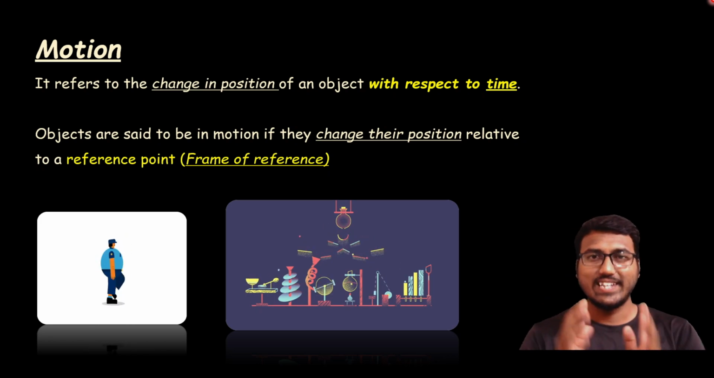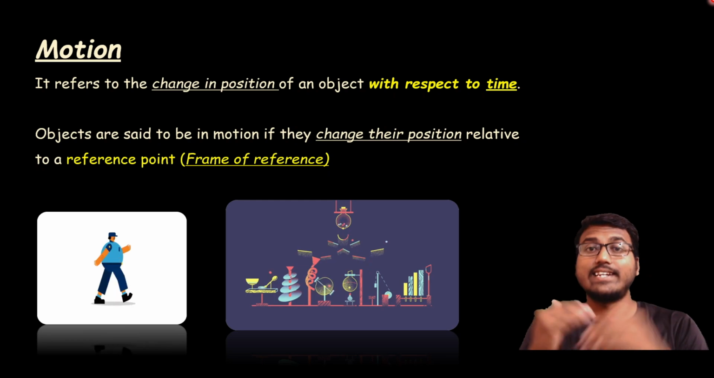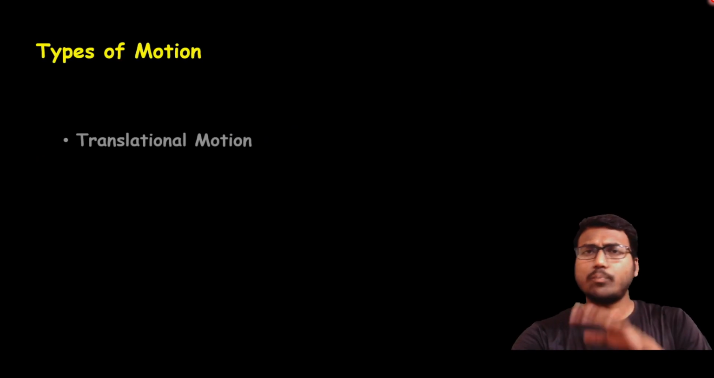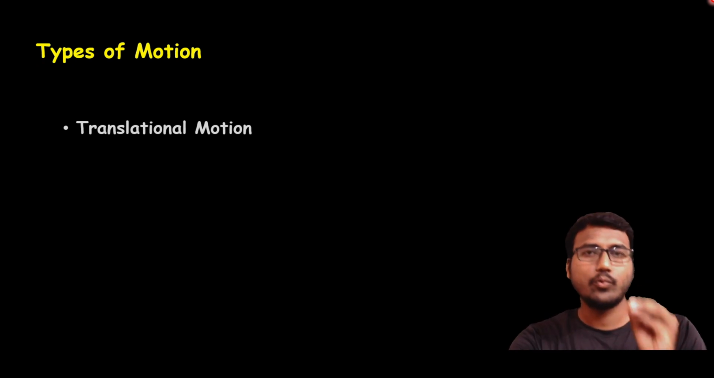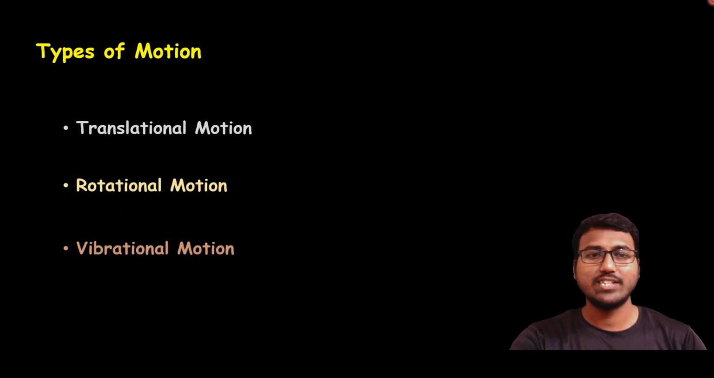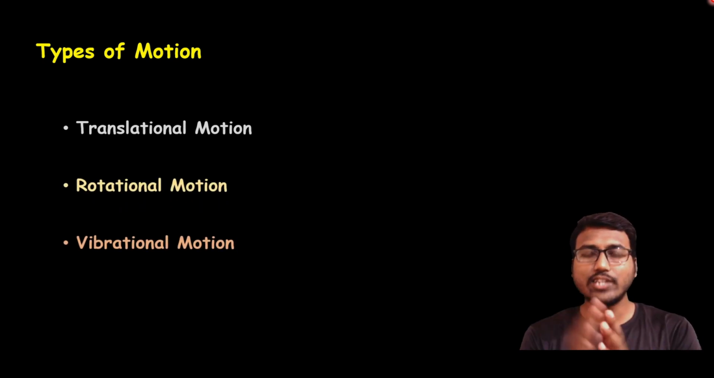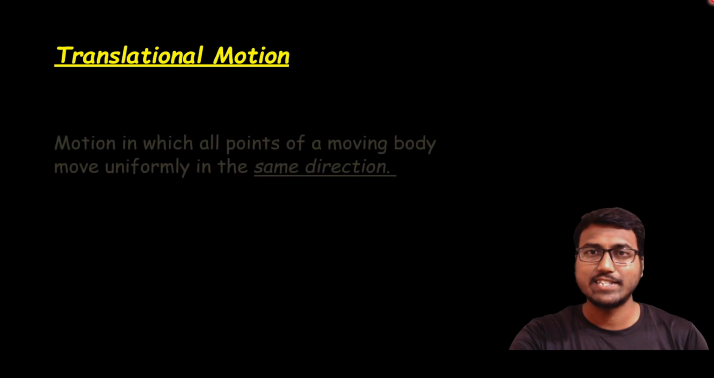Alright, so let's go forward and understand the next concept, which is types of motion, right? Yes, so basically we are going to discuss a few types of motions. One is translational motion, rotational motion, and vibrational motion. So these are the three different kinds of motions that we are going to discuss today. First one, translational motion. Yes, what do you mean by translational motion? Maybe you would have heard about this word, maybe you will be having some confusion. So let's get clarity on this translational motion.